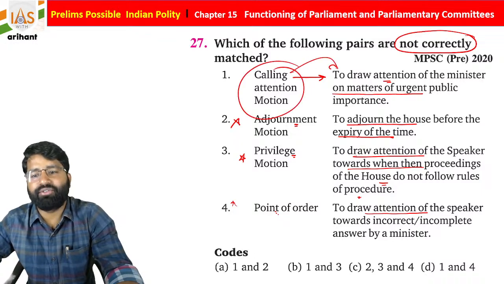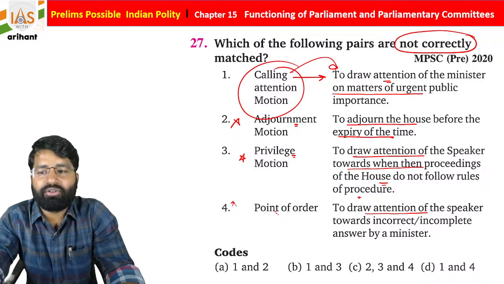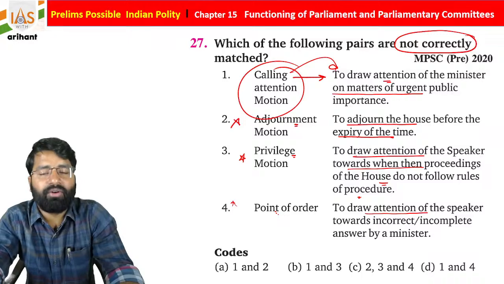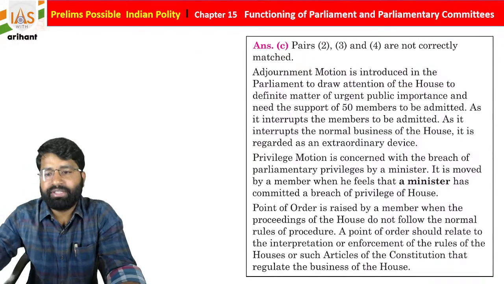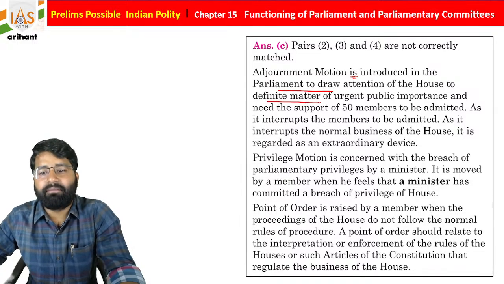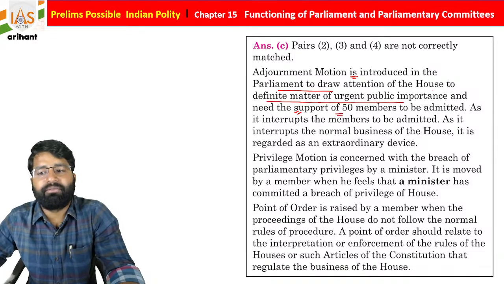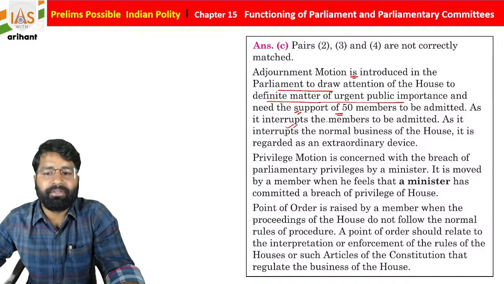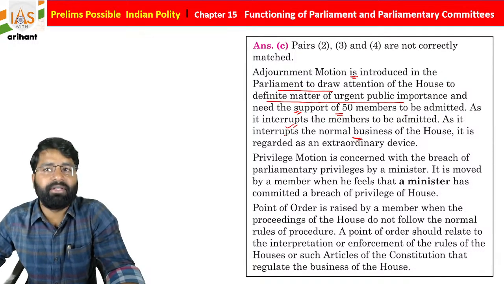Calling attention is okay, it is basically created for the attention of a minister over an urgent matter. So see, adjournment motion is introduced in Parliament to draw attention of the house to a defined matter of urgent public importance and needs the support of 50 members to be admitted, as it interrupts the normal business of the house.